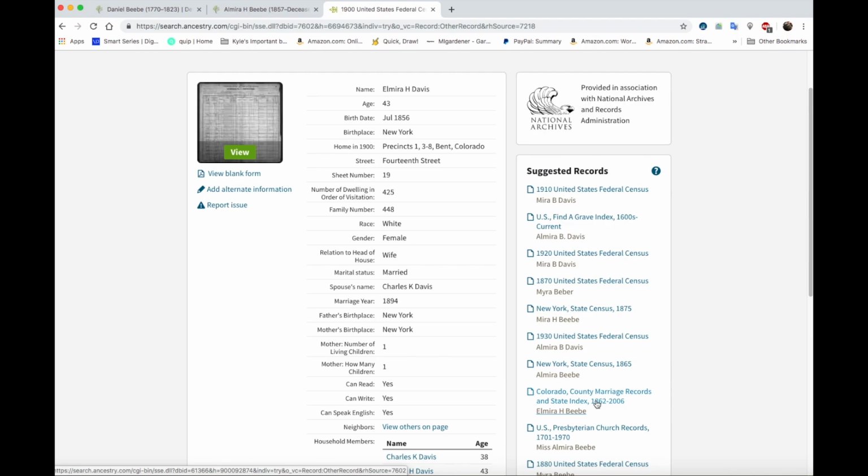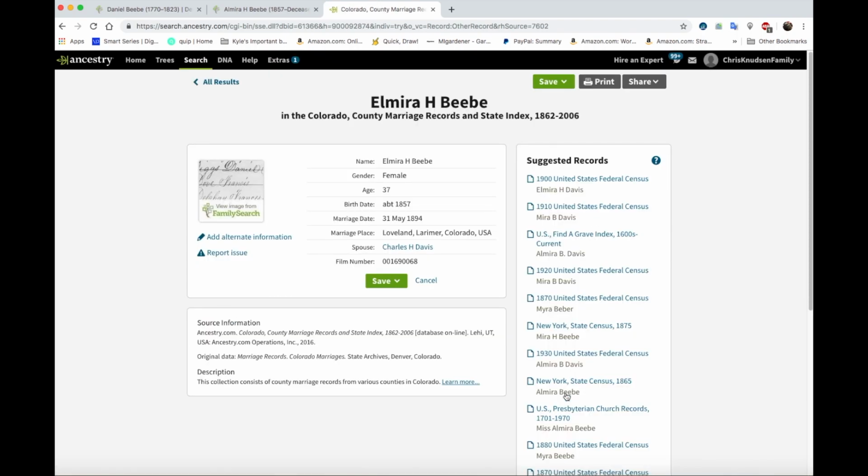Beebe, Colorado County Marriage Records. So that's her name, Elmira H. Beebe. So let's see what that says. Okay, so Elmira H. Beebe, born in about 1857, which is what we have on her birth year. Married in Loveland, Larimer, Colorado. Married to Charles H. Davis.